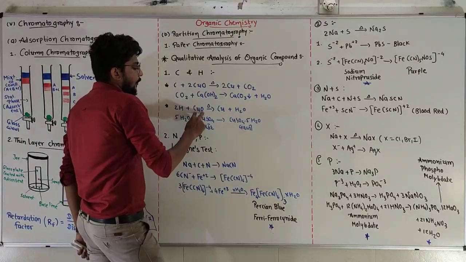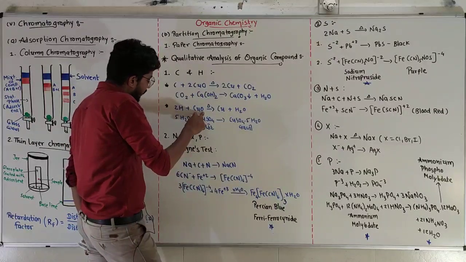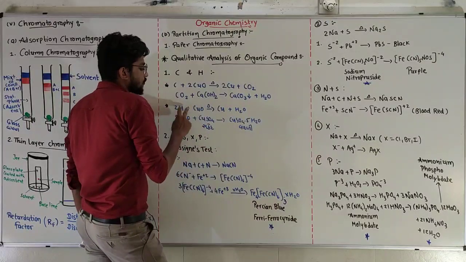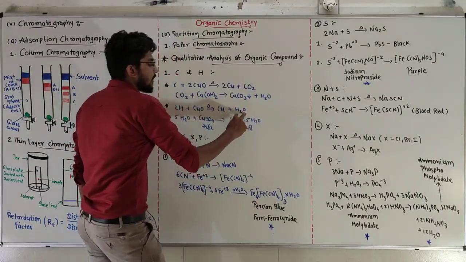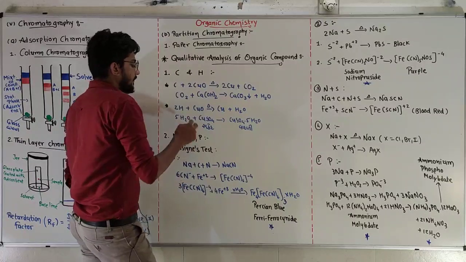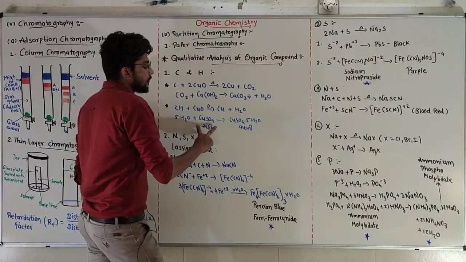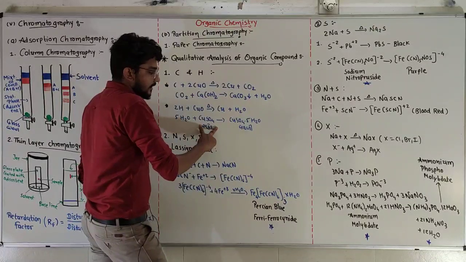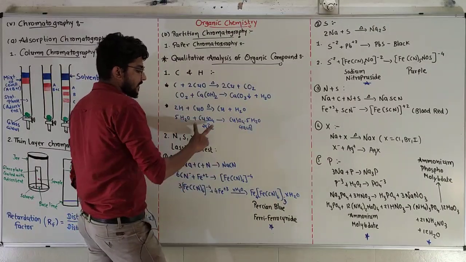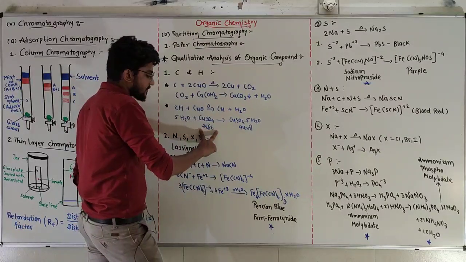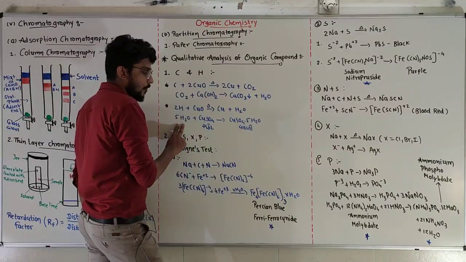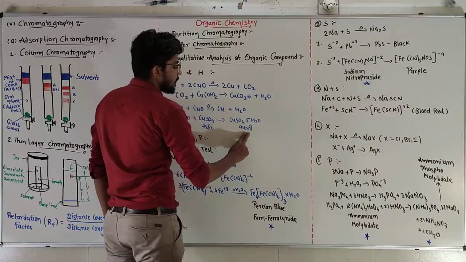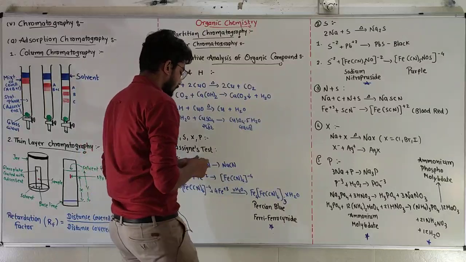Simultaneously, cupric oxide will be reduced by hydrogen to copper, and hydrogen will combine with oxygen and form water. That water is going to hydrate copper sulfate, which is white in color, into blue. Anhydrous copper sulfate will be hydrated with the water and form CuSO4·5H2O, which is blue in color.